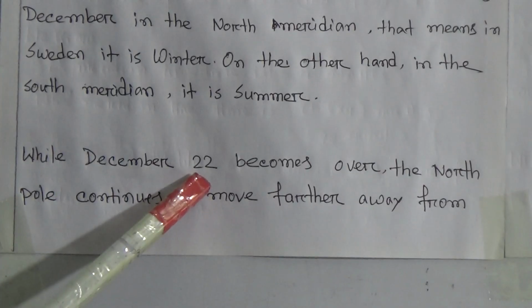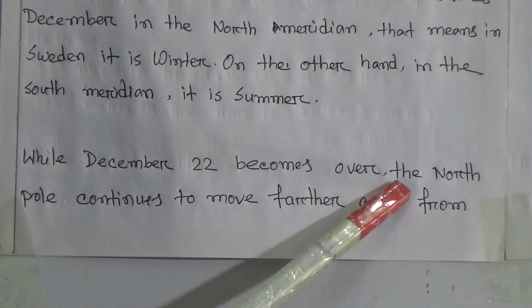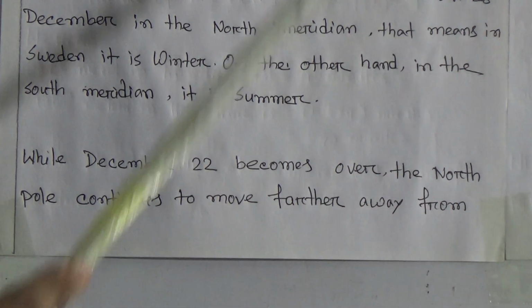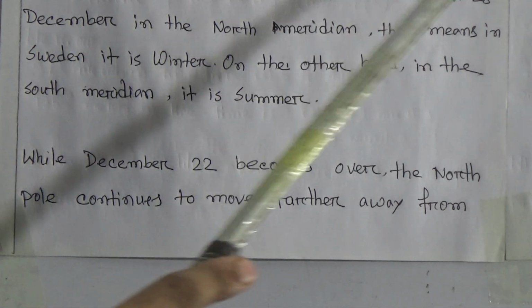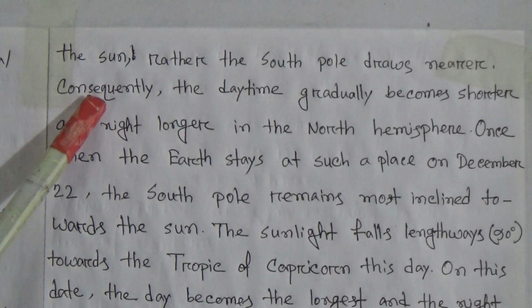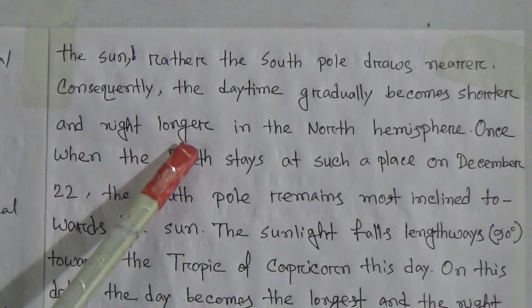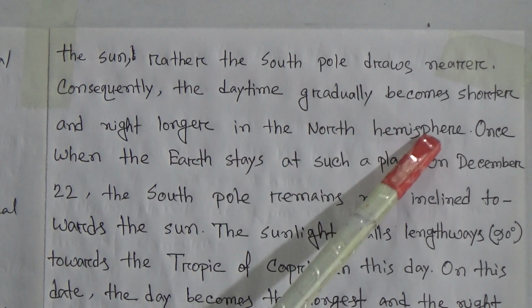While December 22 becomes over, the north pole continues to move further away from the sun. Rather, the south pole draws nearer. Consequently, the daytime gradually becomes shorter and night longer in the north hemisphere.